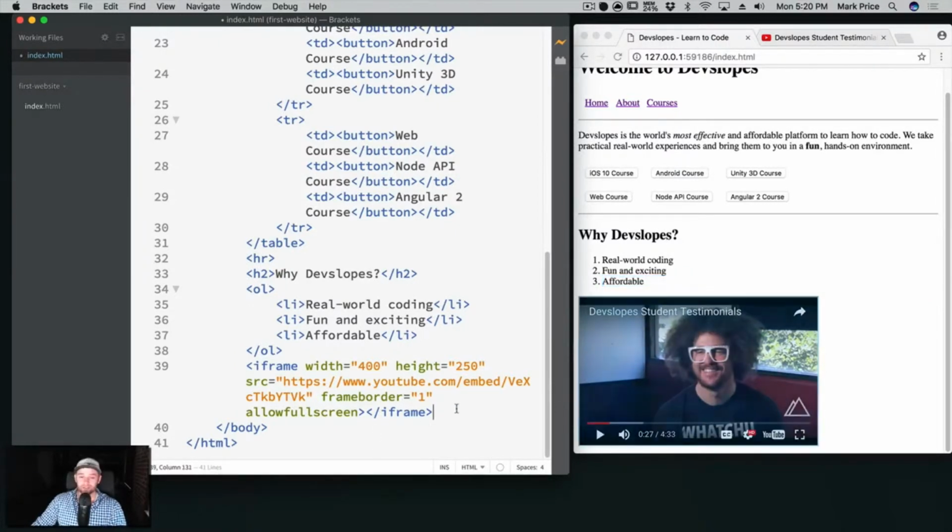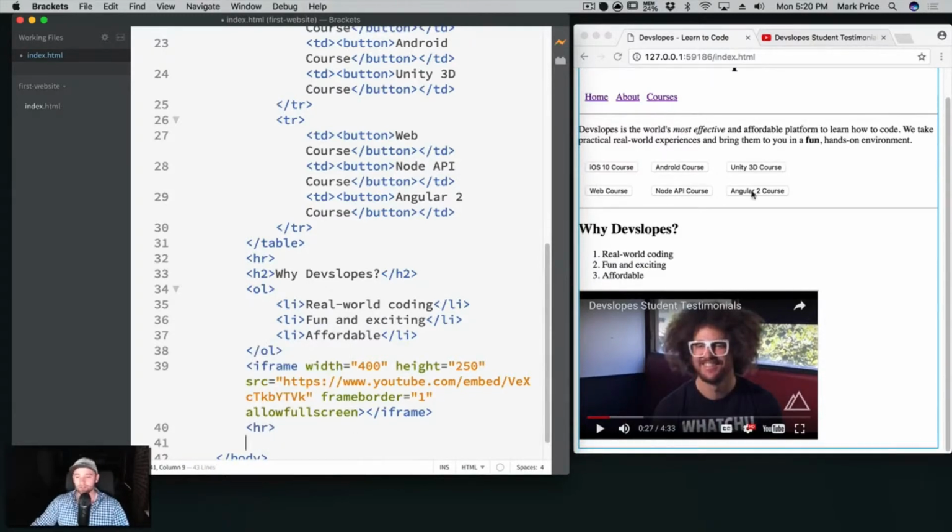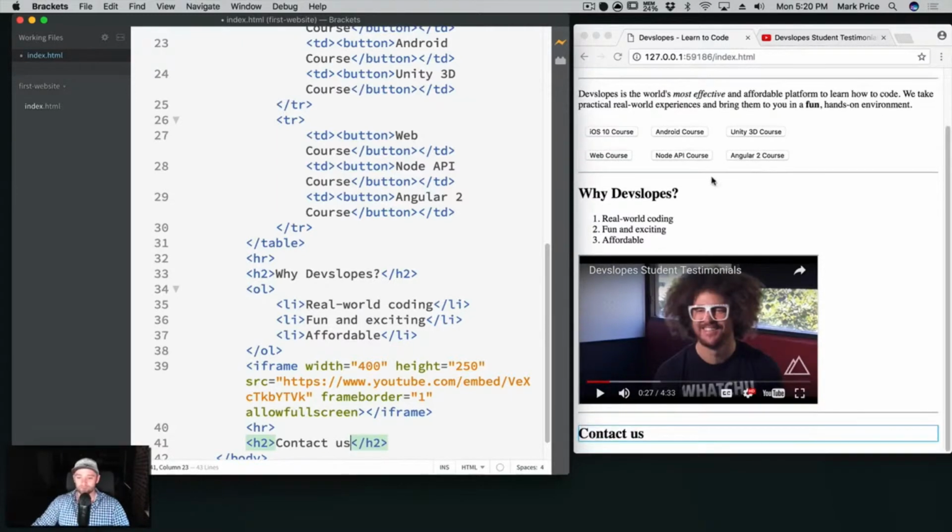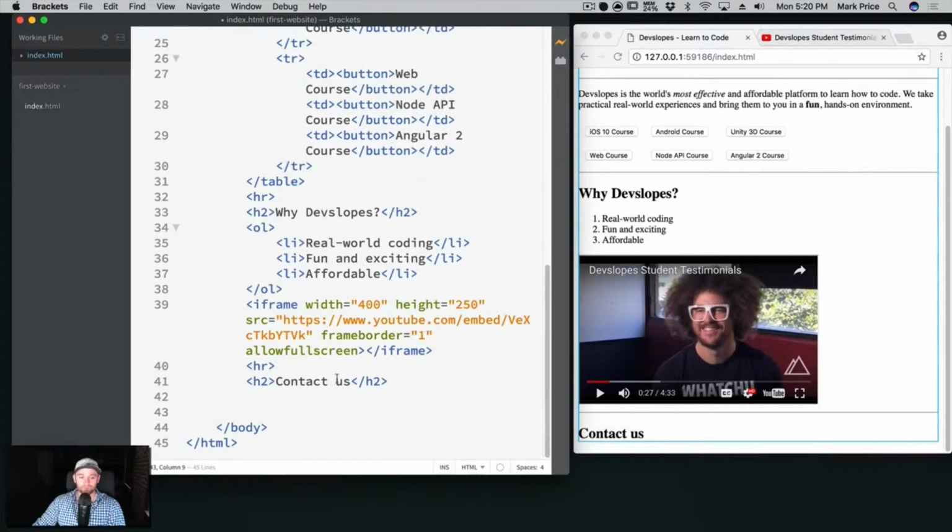Okay, so we'll leave that in there, and let's go ahead and just put another HR just to break things up a little bit here. So our web page is really coming together here. The last thing we probably want on our page is a contact form of some kind. So let's go ahead and do that. Let's make another header, let's say H2. We're going to say contact us. There we go at the bottom here.